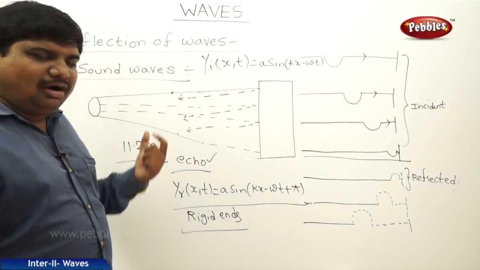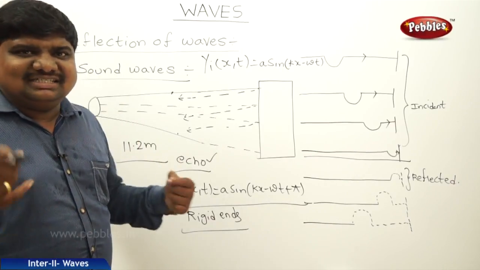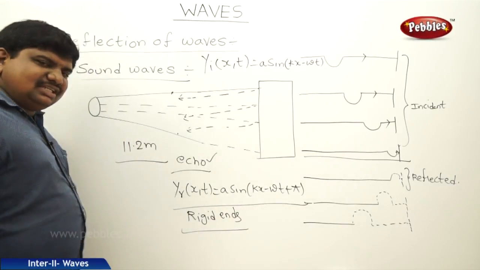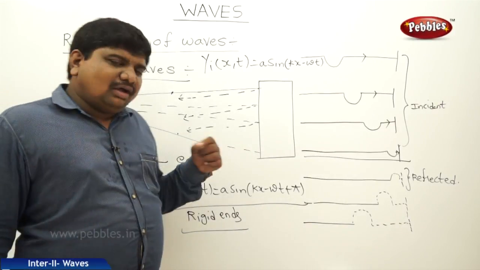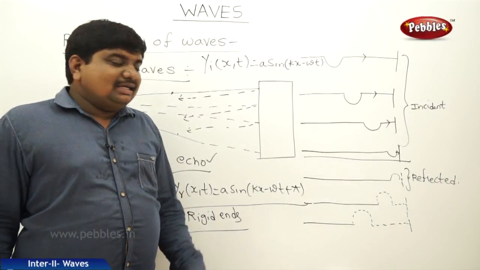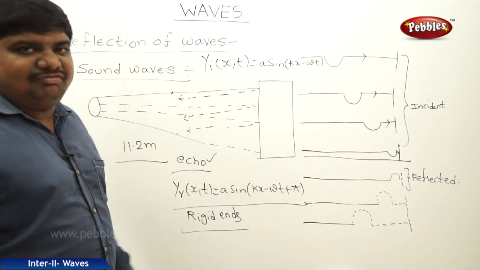This will be observed in the form of the resound, persisting of the resound in continuous time intervals. The minimum distance between the source and the wall should be 11.2 meters. So like this, we can define the mathematical form of the reflection of waves also.